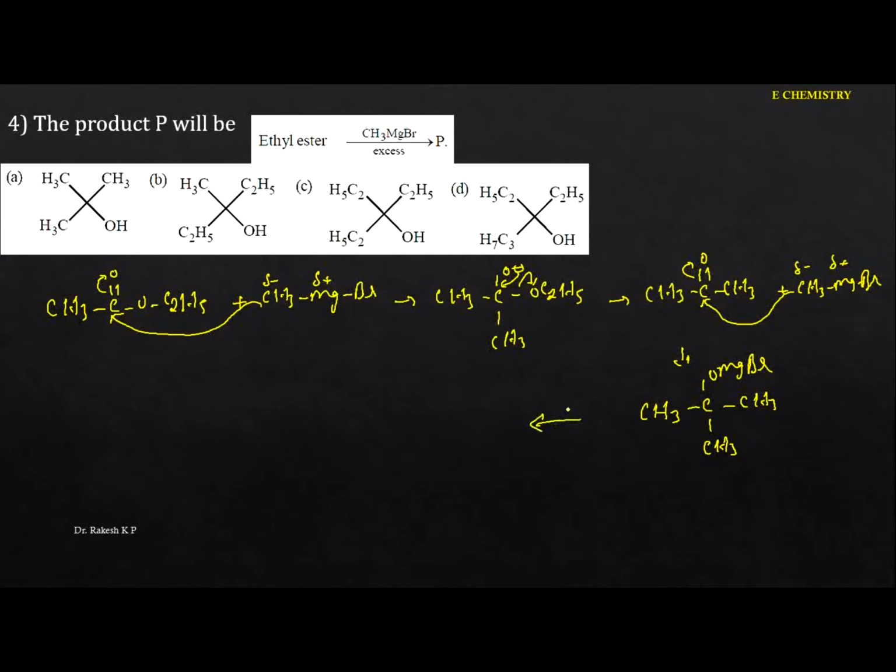So this upon hydrolysis, we are going to get the respective alcohol, which is tertiary butyl alcohol. Okay, in this case the option is which one? That is A. Okay, next one.